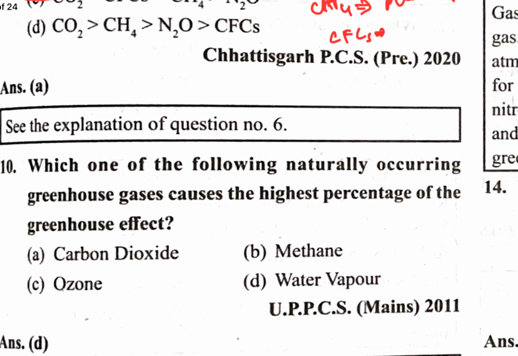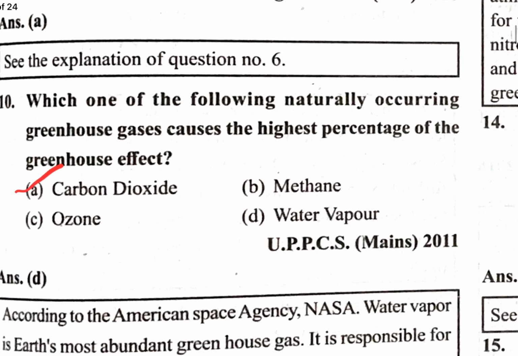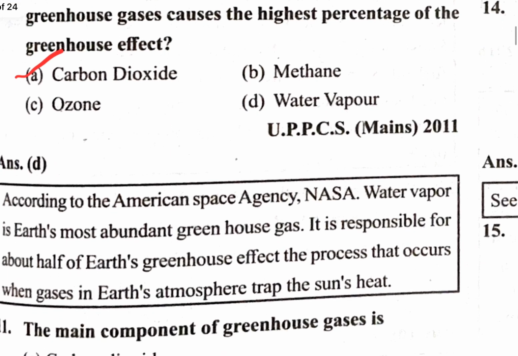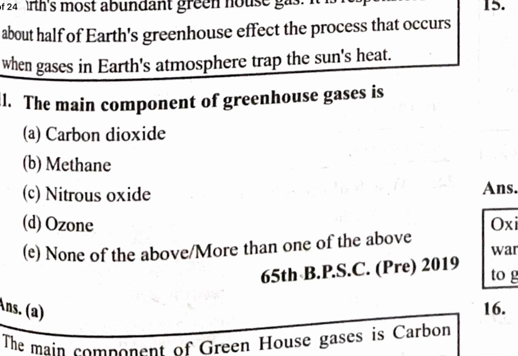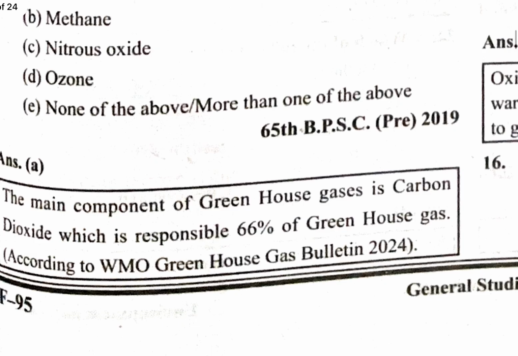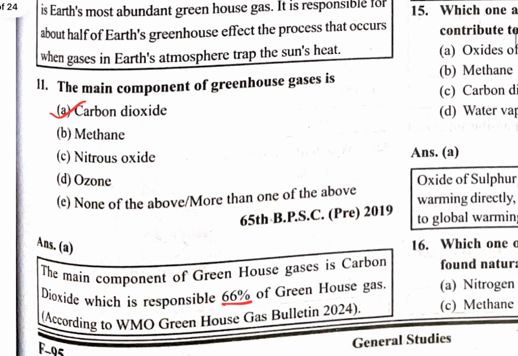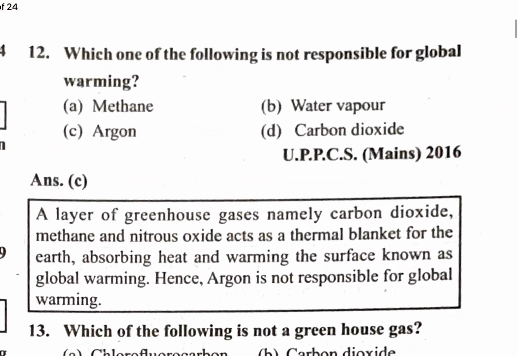Next question. Which one of the following naturally occurring greenhouse gases causes the highest percentage of the greenhouse effect? This is also a repeated question, so no explanation needed. Carbon dioxide is the correct answer. The main component of greenhouse gas is carbon dioxide. Its contribution is 66%. The next one is: which one of the following is not responsible for global warming? Methane is responsible.